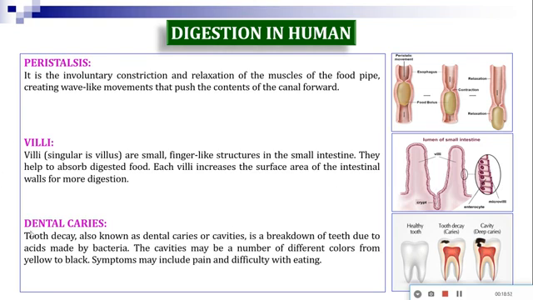Now one more thing you will get in the book, that is dental caries. This is actually a disorder of the teeth, or we may say tooth decay. Tooth decay is also known as dental caries or cavities. It is a breakdown of teeth due to acid made by bacteria. The cavities may be a number of different colors from yellow to black. Symptoms may include pain or difficulty with eating. Probably most of you are familiar with dental caries or tooth decay.